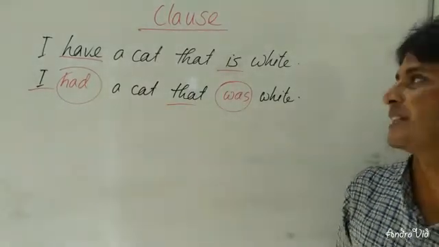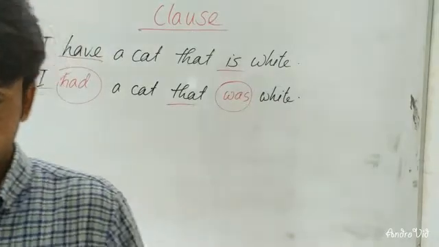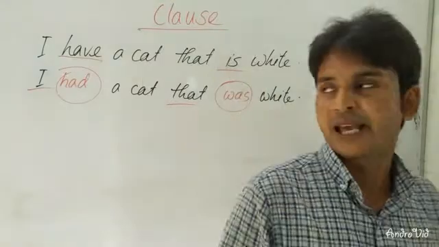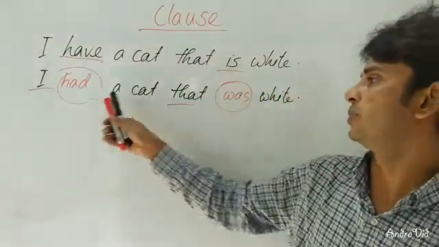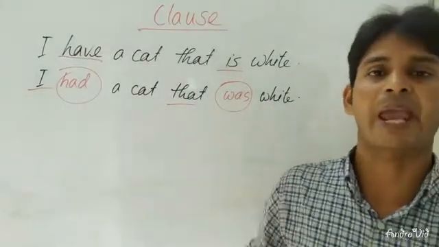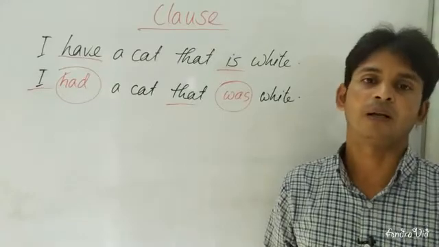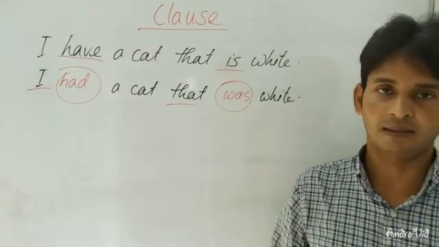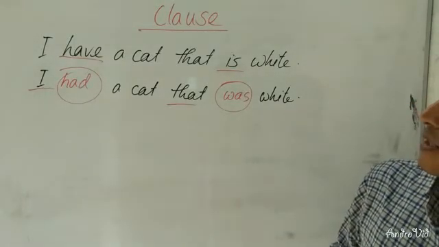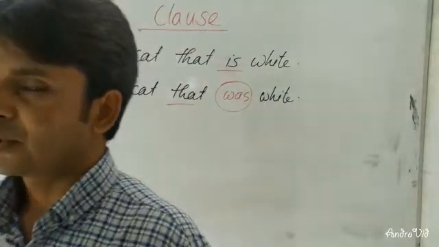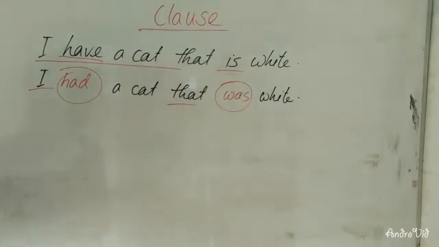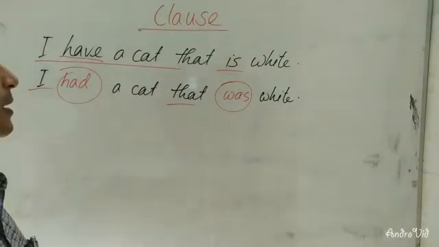Dear learners, I hope it is clear to you what is called a clause. A clause is a unit of a sentence with a finite verb and a subject. As there are two finite verbs, there are two clauses but one sentence. So a sentence may have more than one clause. At first, you will have to try to change the verbs and understand the finite verb, and then it will be easy for you to understand about clause.